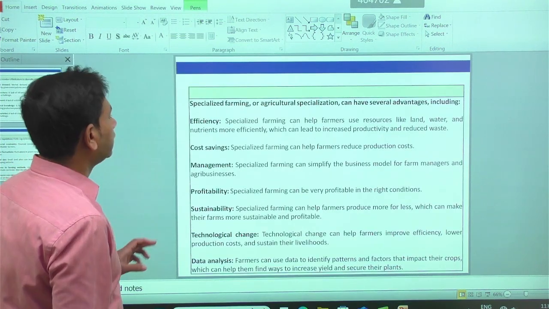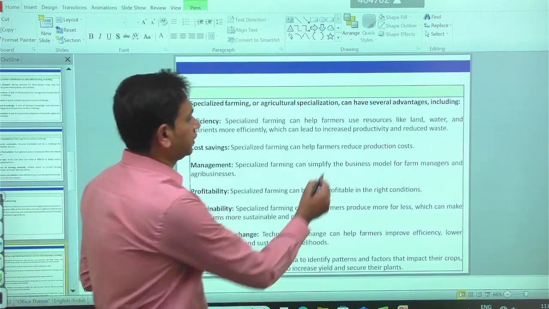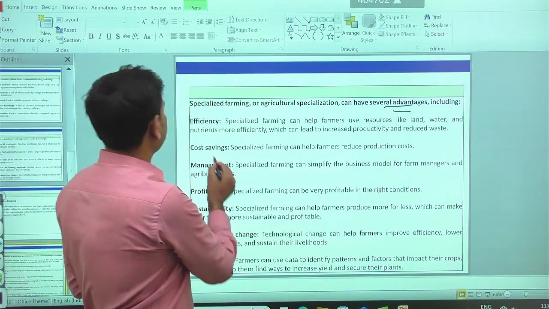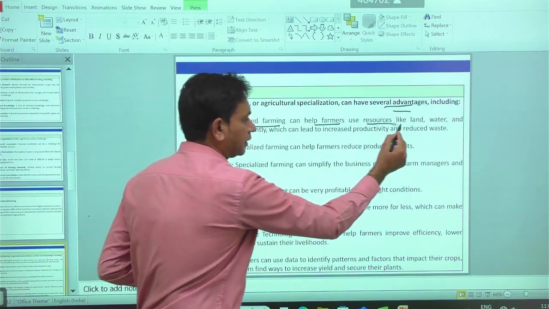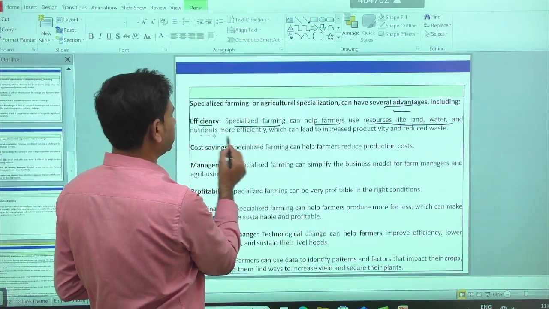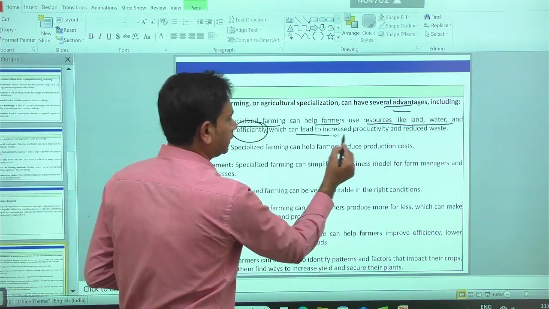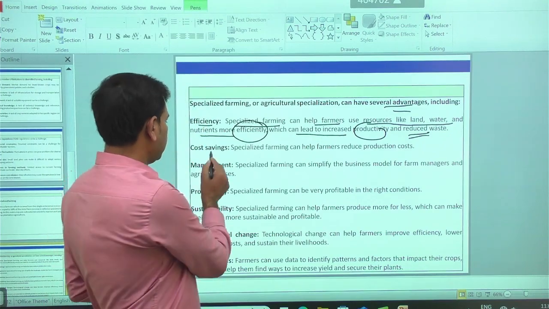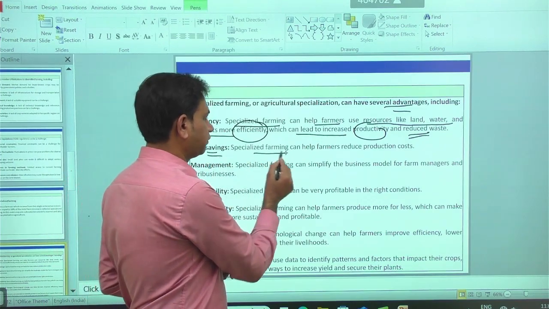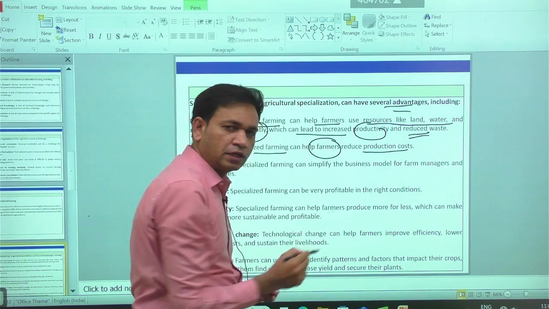So again, specialized farming has some advantages. One is efficiency, right? Specialized farming can help farmers use resources like land, water and nutrients more efficiently, which can lead to more productivity and reduced waste. Then it helps in saving cost. Specialized farming can help farmers reduce the production cost.